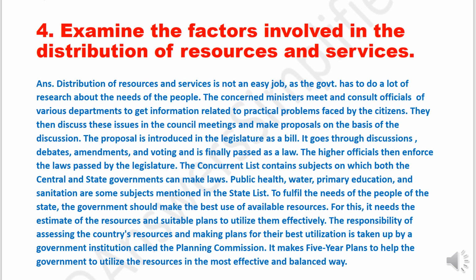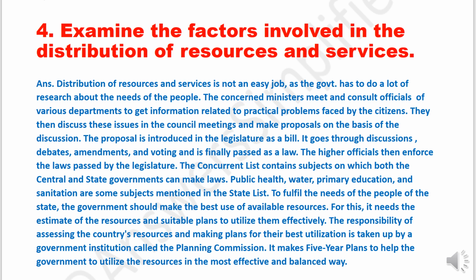The proposal is introduced in the legislature as a bill. It goes through discussions, debates, amendments and voting and is finally passed as a law. The higher officials then enforce the laws passed by the legislature. The concurrent list contains subjects on which both the central and state governments can make laws. Public health, water, primary education and sanitation are some subjects mentioned in the state list.